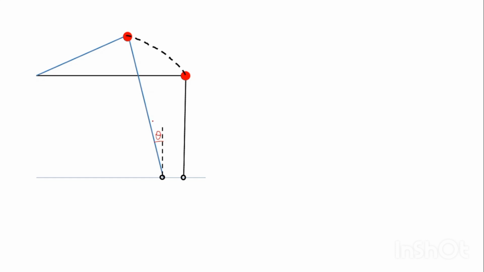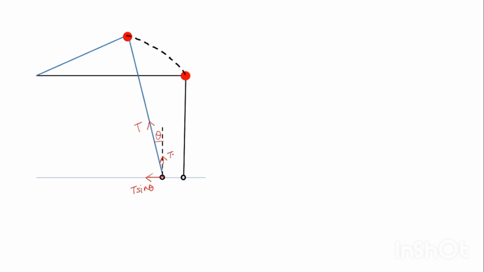Now it is already given in the question that the string is always stretched. That means there is some tension in this string, and if you divide this tension into components, then this ring will be feeling a force T sin theta in this direction and T cos theta in the vertical direction, isn't it?